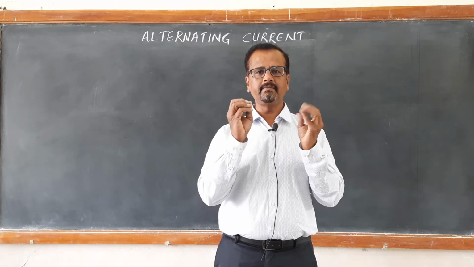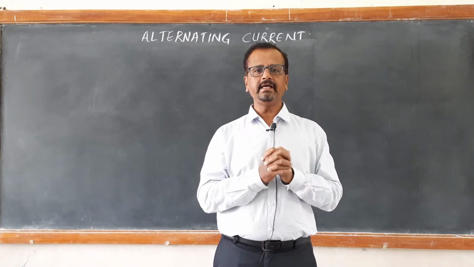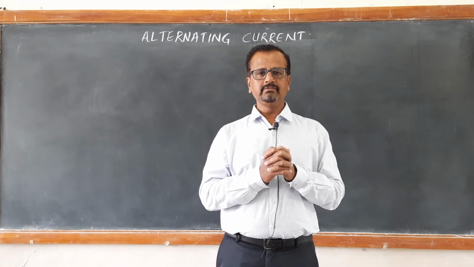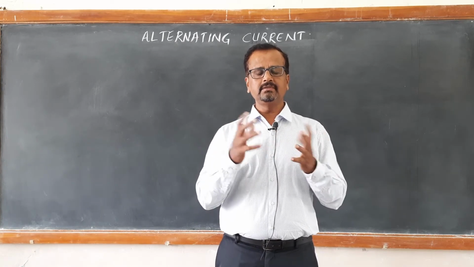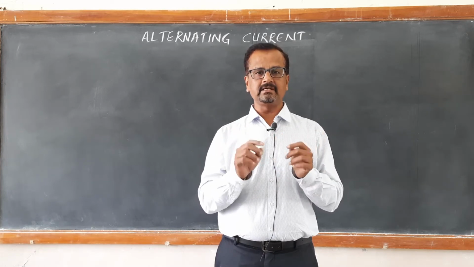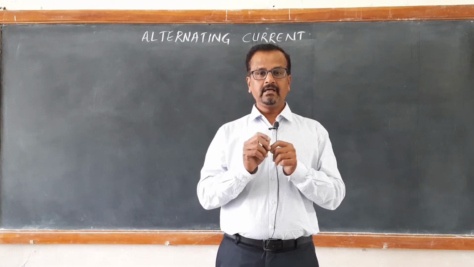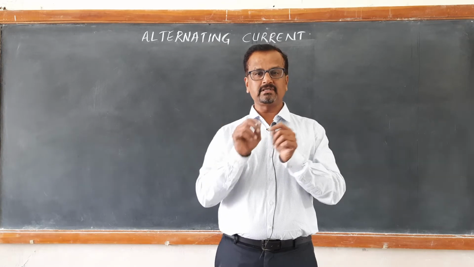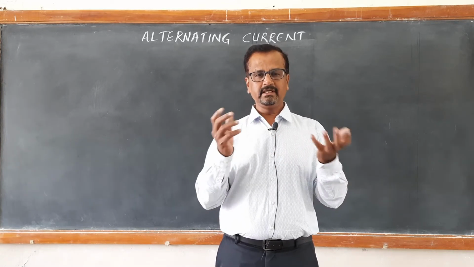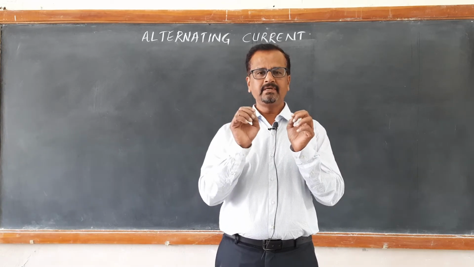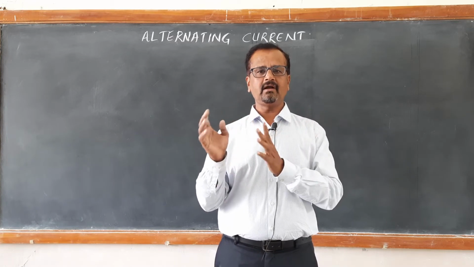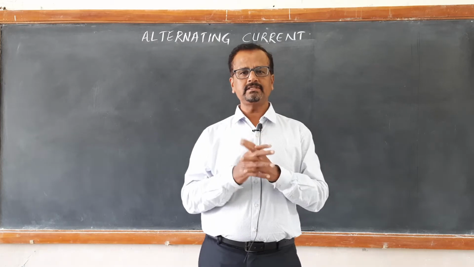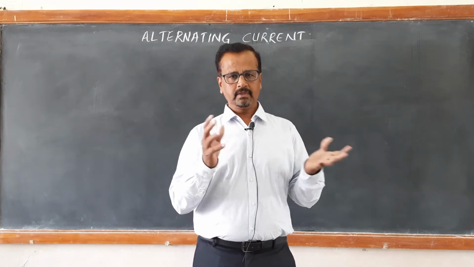In short, they are termed AC currents and AC voltages. You need not spell out the complete meaning every time; it is just in brief, like DC. It is called AC for alternating currents and alternating voltages.